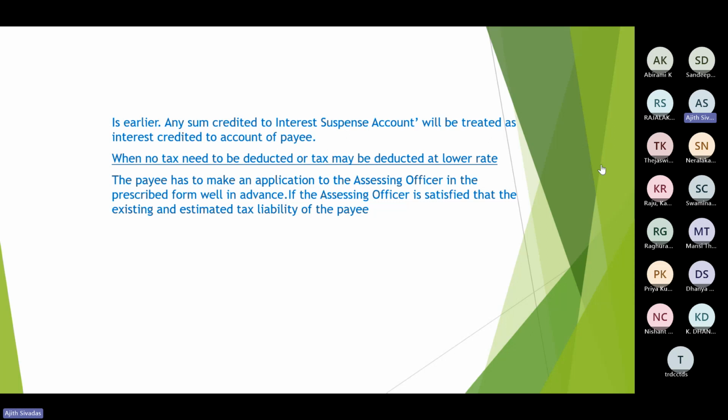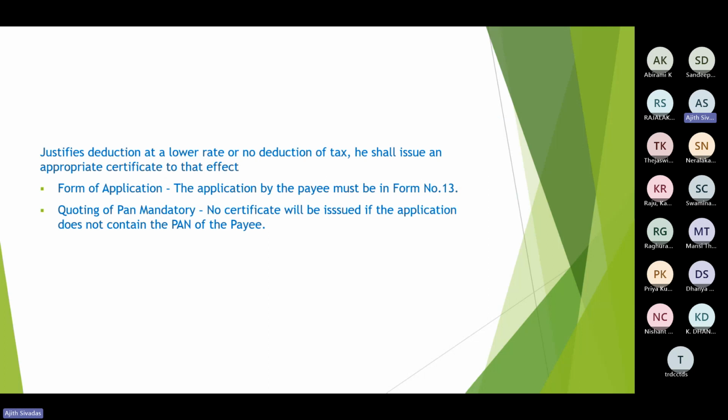So the assessing officer is approached under section 197, and if the assessing officer is satisfied with the application, then an order under section 197 would be issued to the deductor for non-deduction or short deduction of TDS. By receiving the same, the deductor need not deduct, or can deduct at the rate prescribed under section 197. Then again, he would not be an assessee in default for non-deduction or short deduction. These are the instances wherein another exemption from deduction is there: 15G, 15H, the 197 route, etc.